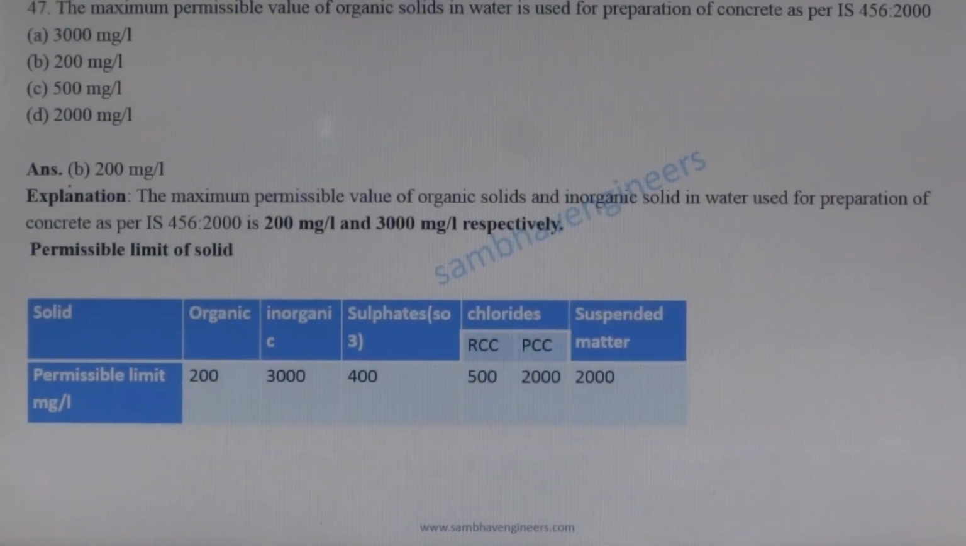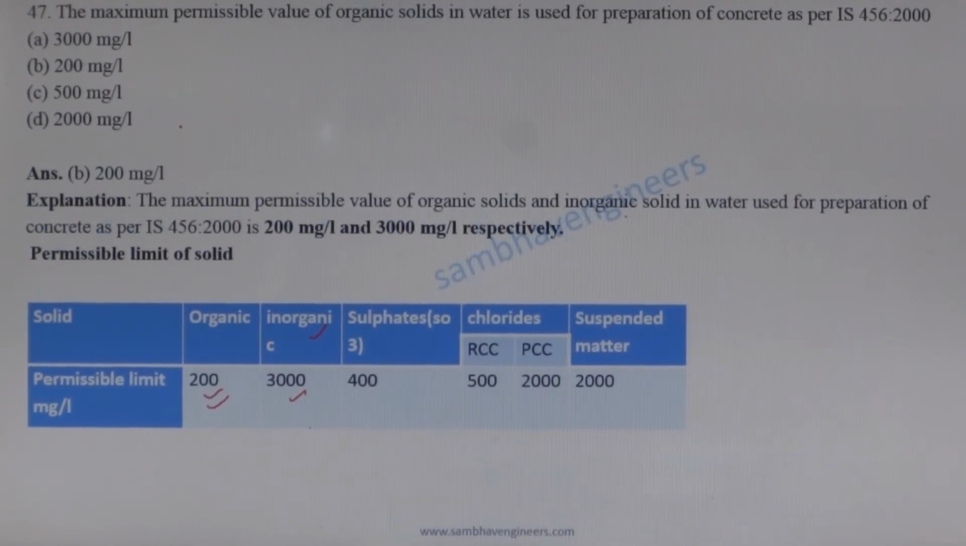Next question. The maximum permissible value of organic solids and inorganic solids in water used for the preparation of concrete as per IS 456 2000 is 200 mg per liter and 3000 mg per liter. So option B is the correct answer. Next question.